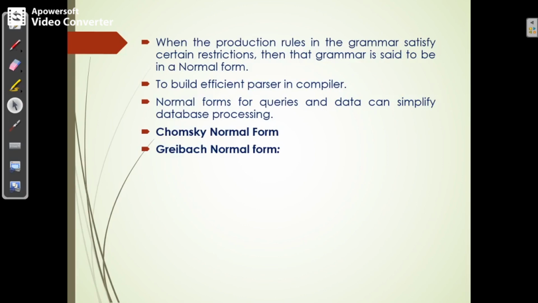So let us see the definition. When the production rules in a grammar satisfy certain restrictions, then that grammar is said to be in a normal form. There are two kinds of normal form: Chomsky normal form and Greibach normal form. In this video, we'll be seeing more about Chomsky normal form.